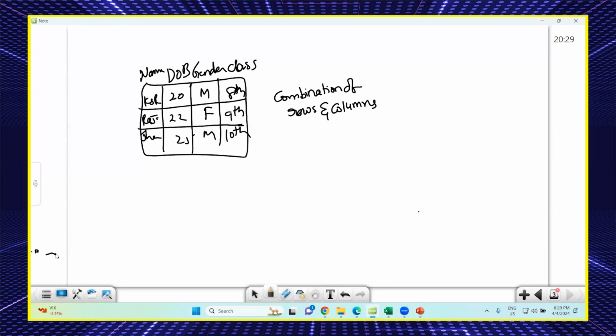For example, the fourth column is class. The third column is gender. Here I captured M. Does it make sense? Here I captured something like 21. Does it make sense? No, right? So this is called anomalies of the data, something that is not correct. Everyone is going east and one person is going west. What will happen?